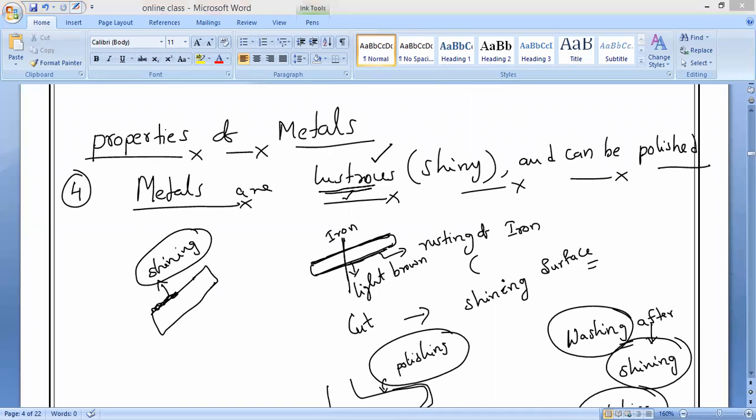What is that? They are good reflectors of light. It means when light falls on them, they reflect it very nicely. That is why you can see. How many of you are seeing your face when you are eating in a silver plate?